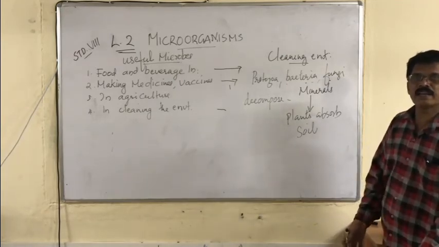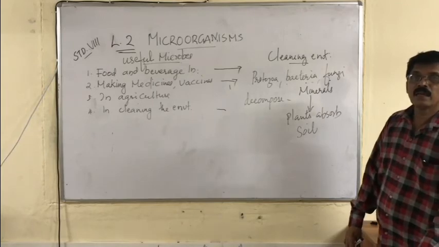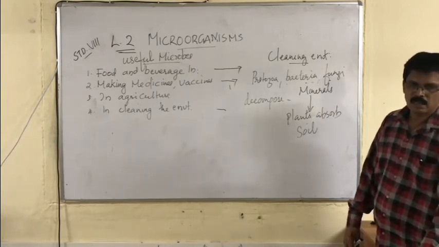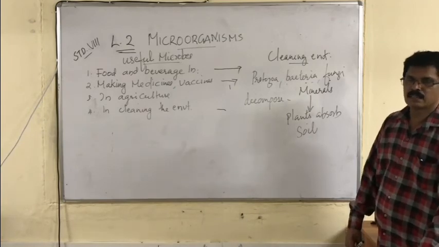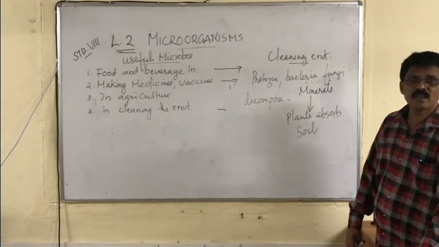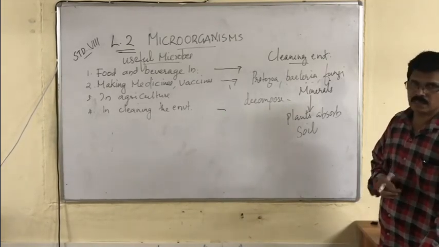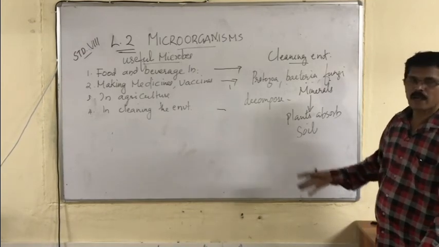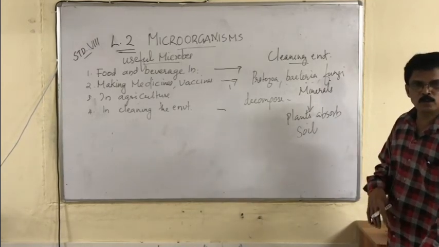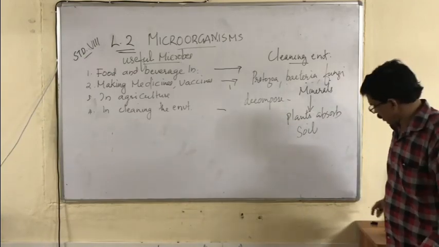So algae and the green plants are called nature's cleaners, nature's purifiers. I am telling about algae, unicellular algae, many algae are there. They absorb carbon dioxide from the atmosphere and give out oxygen. This way they clean the environment.